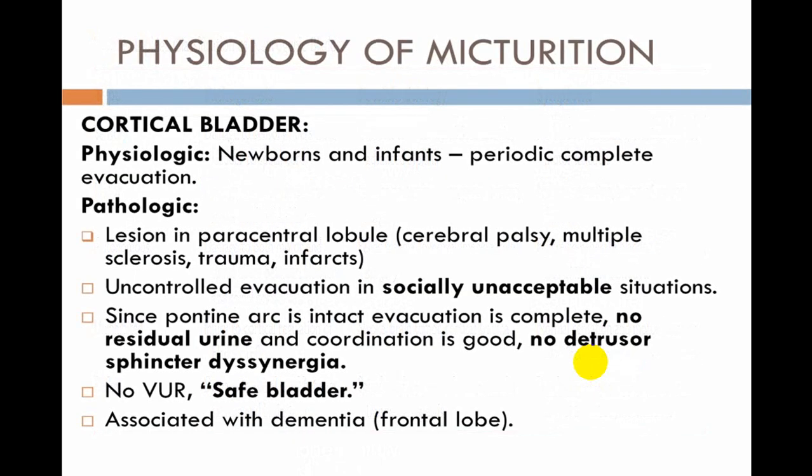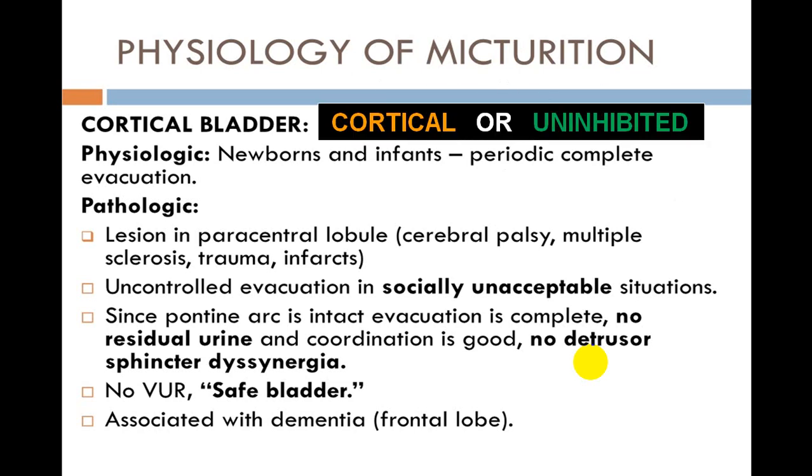Now we are talking about what we call a cortical bladder. The commonest diseases which produce a cortical bladder are those damaging the cerebral cortex, like cerebral palsy, multiple sclerosis, traumatic injury, or an infarct, which we call a cerebrovascular stroke. Even in Alzheimer's and other cortical damage, you can have a cortical bladder, which we call an uninhibited bladder.